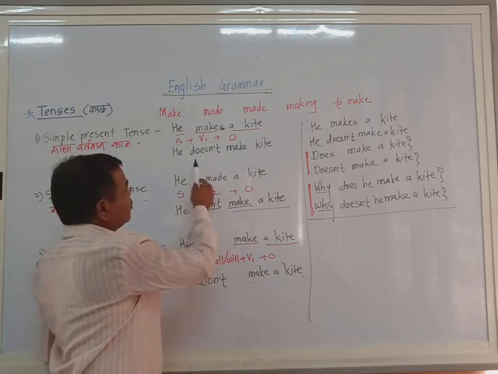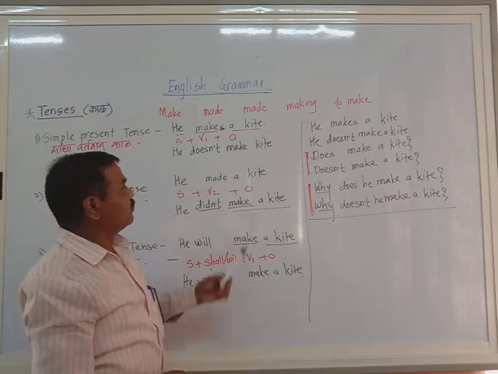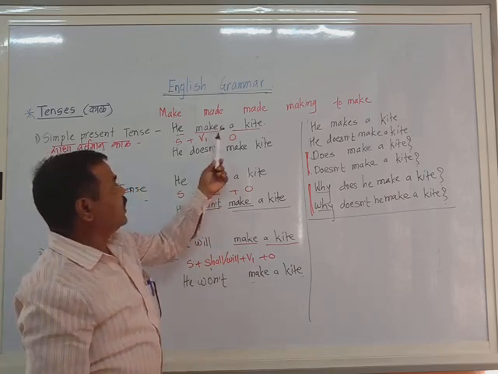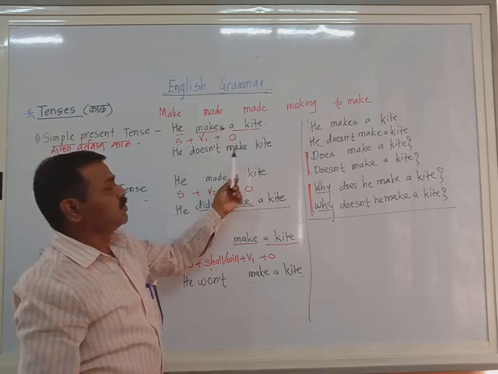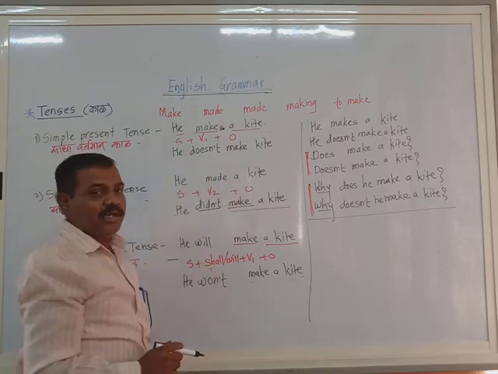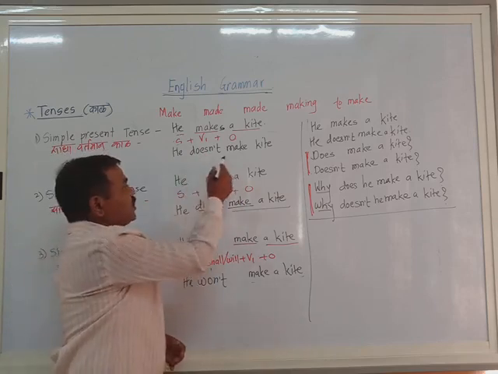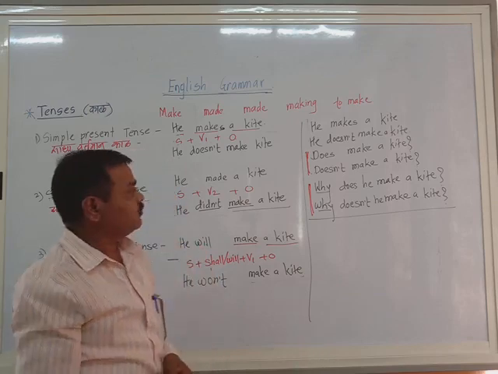The negative of this one is not with don't. The negative of this one is with doesn't. And here again, when does is taken, the s is removed and the original verb is written in the negative. That is, he makes a kite. He does not make a kite.